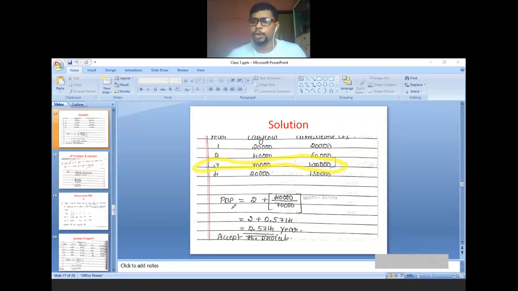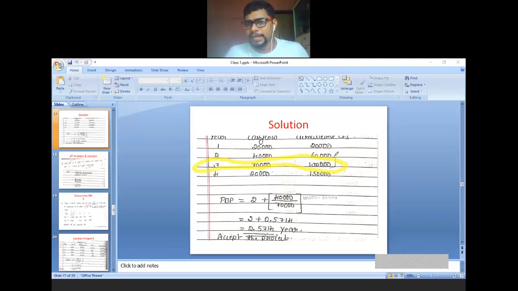That is the formula. You have the formula list. Now, year before full recovery. In the third year we have recovered the full investment amount. One year before means we have to take the second year, that is the year before full recovery, plus the unrecovered amount of investment. Now we have to check only the second year.